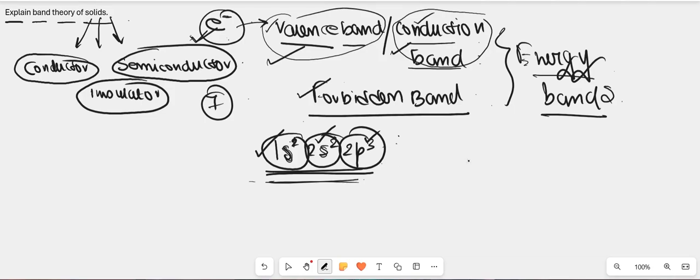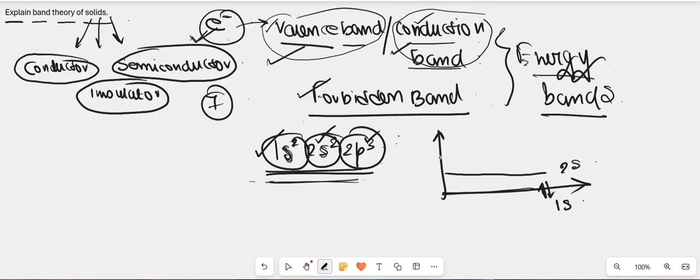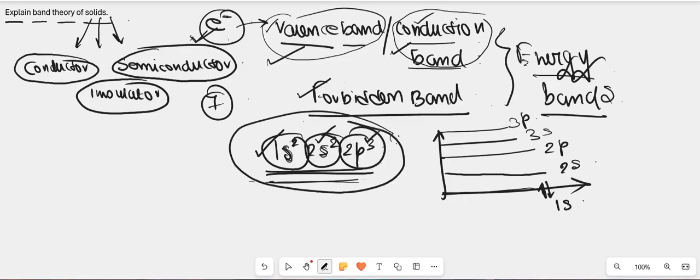If I draw the energy diagram, this is the energy level of the 1s cell, which is at the ground level. Then the next higher energy level is the 2s cell, then the next higher energy is the 2p cell. Then we will get 3s, then 3p, like this. So the valence band is the particular band in which the valence electrons reside. Here only the valence electrons are residing.